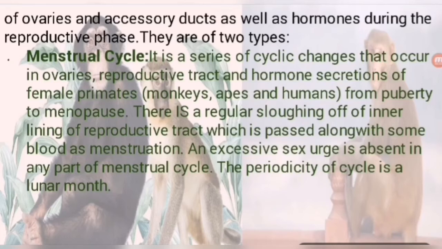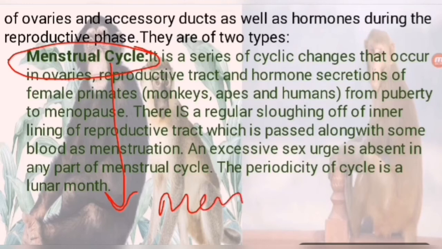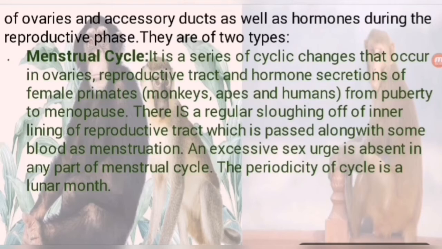So this is when cyclic changes start and when they stop. When the first menstruation occurs, the stage, which in 8th class also you have read, is menarche. So from menarche to menopause, cyclic changes continuously occur in the living body.